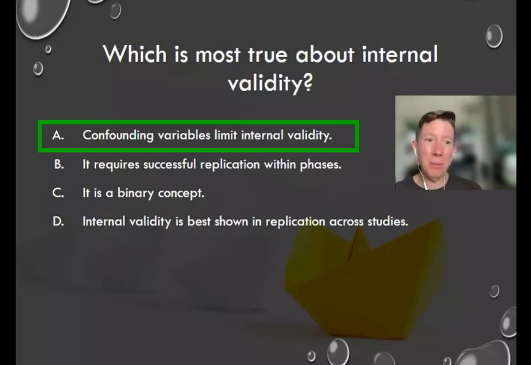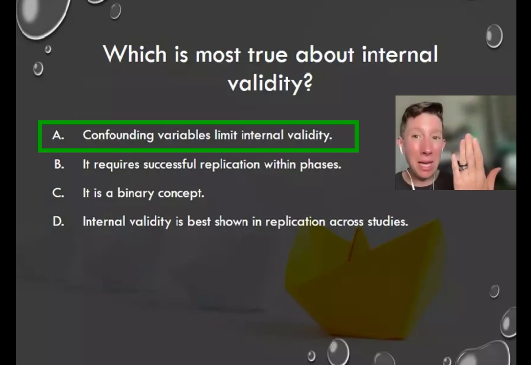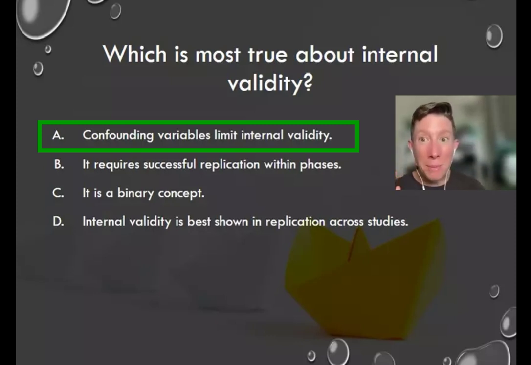A is the most right answer because confounding variables actually limit internal validity, because an extraneous variable is like a tornado watch. It is possible that this variable might interfere and cause change that is not the independent variable that we're implementing. So maybe it causes change and not our independent variable. It's a maybe with extraneous variables. Tornado watch, right? It's possible that it could happen. Confounding variables means it happened, or there's a very strong likelihood that it happened.